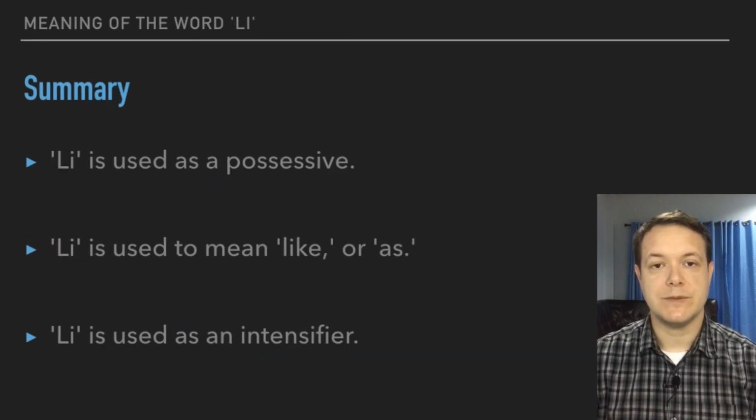So hopefully that helps you understand. In summary, li has 3 meanings. It's used as a possessive. It's used to mean like or as, like an equal sign in math. And finally, it's used as an intensifier to mean at all in a negative sentence, or to mean completely in a positive sentence.